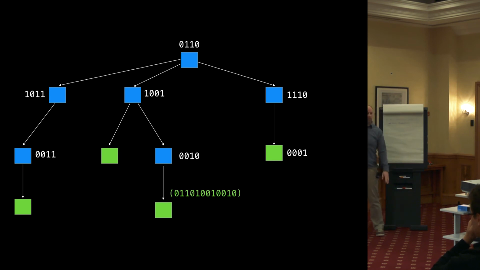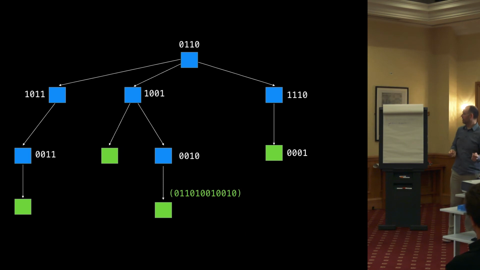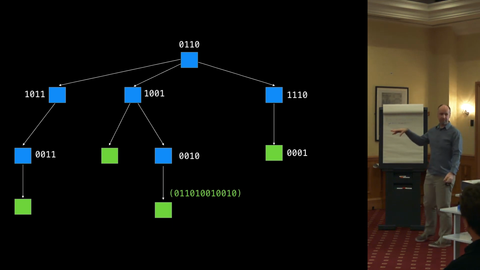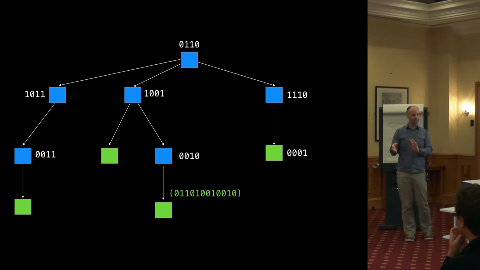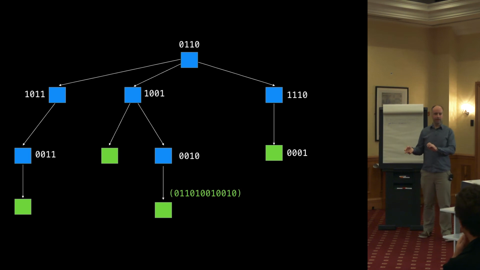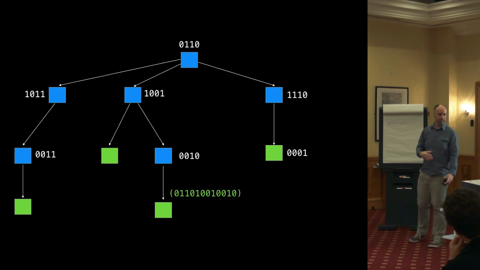So I've only drawn 4 bits in here, just to keep it simple, but start at the top. So if this is our hash, you can see the first 4 bits here, second 4 bits, third 4 bits, and so on, until you get to a leaf. And same as with hash maps, the leaf actually may contain more than one value because you may have to do a final linear search, so think of it more as a bucket. So you've got some of the properties of hash maps and some of the properties of binary trees. Turns out this is actually closer in performance characteristics and other characteristics to a hash map. And in fact, I have a proof of concept implementation that performs almost identically to a standard unordered set.